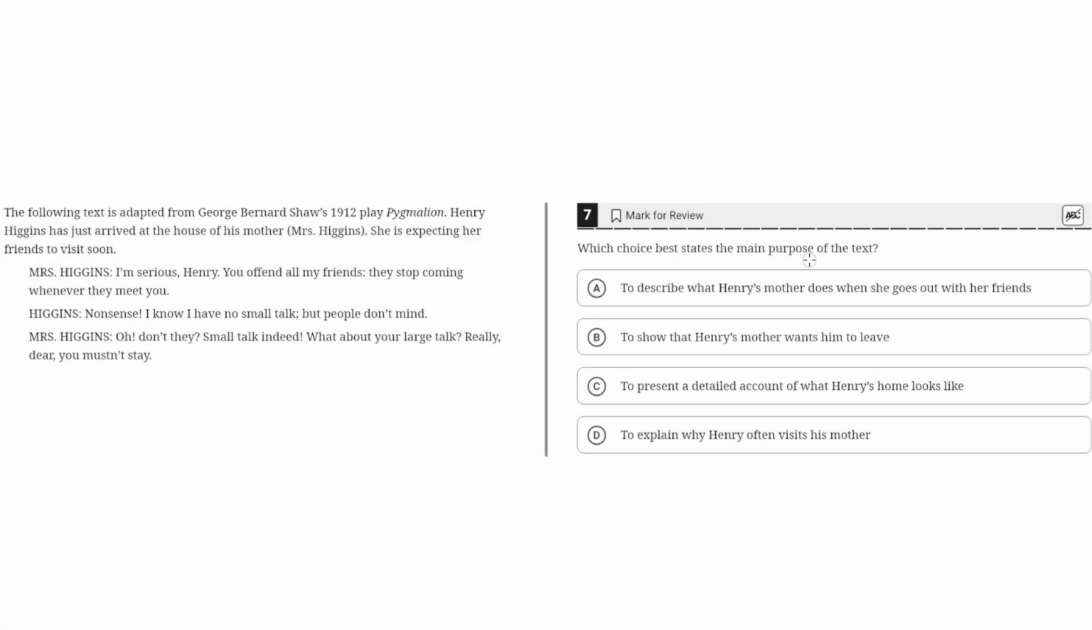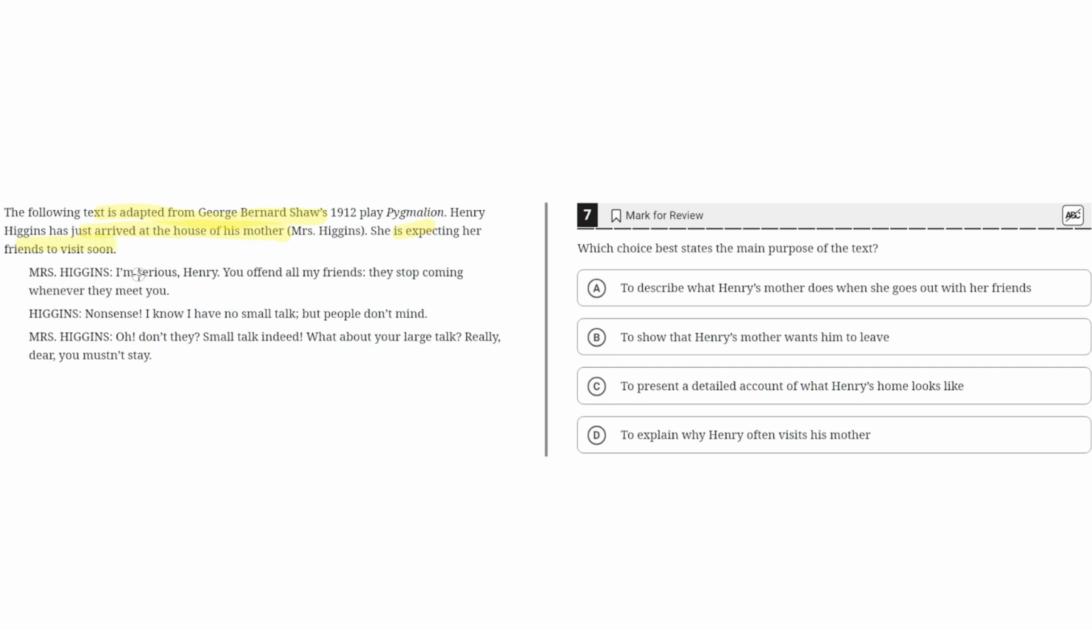Which choice best states the main purpose of the text? The following text is adapted from George Bernard Shaw's 1912 play Pygmalion. Henry Higgins has just arrived at the house of his mother, Miss Higgins. She is expecting her friends to visit soon.